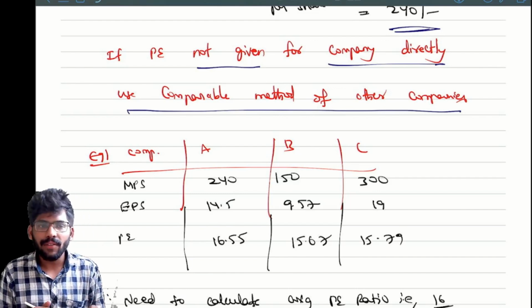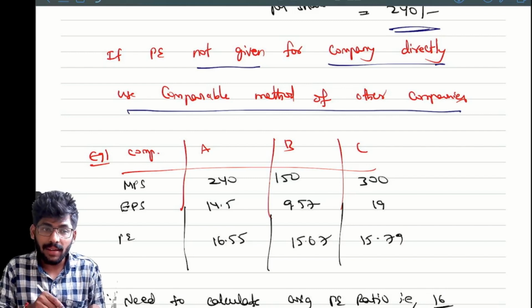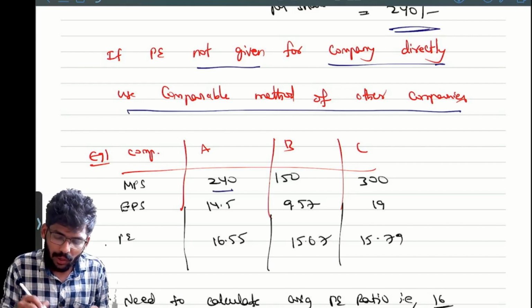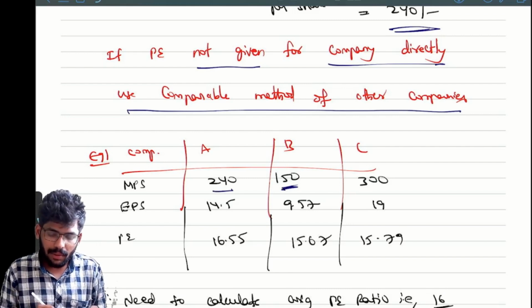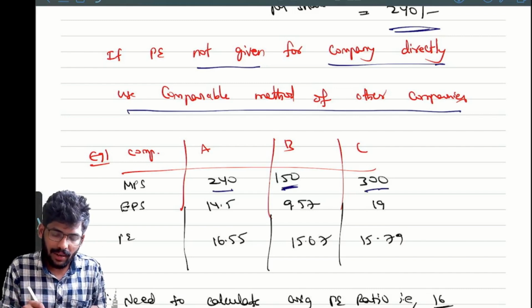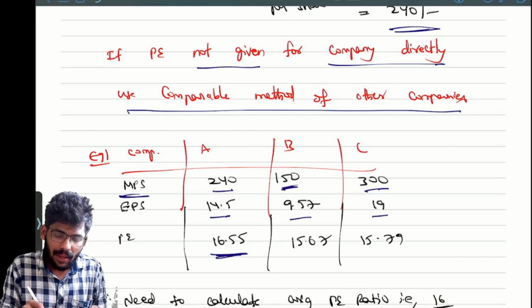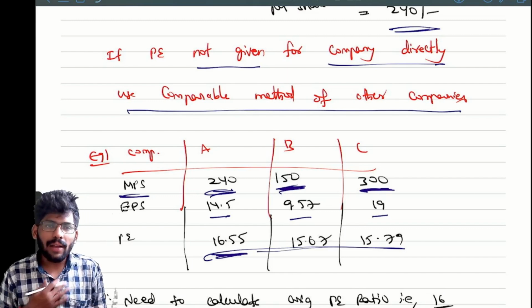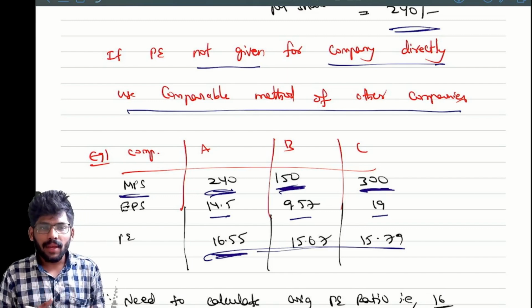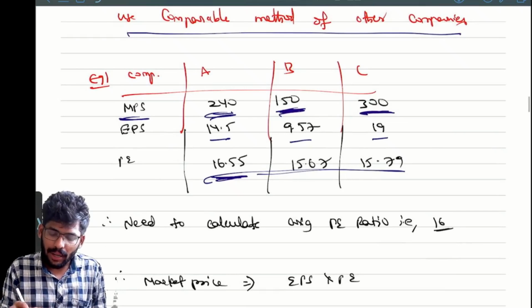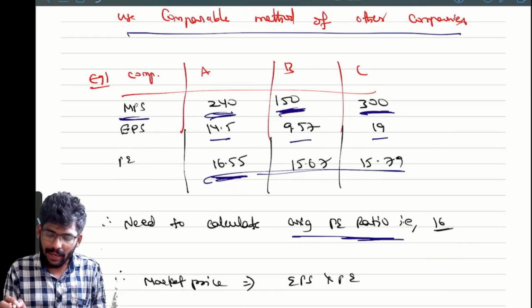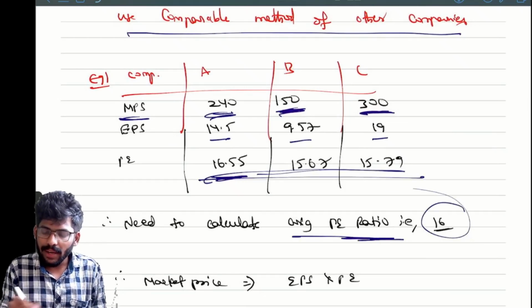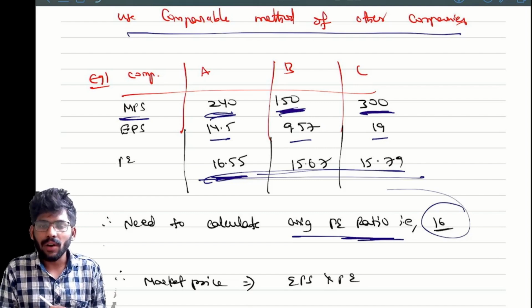For calculating PE, we want MPS and EPS, right? Here MPS is 240 in the first case, 150 in the second, 300 in the third. EPS is given, so we can calculate PE easily: MPS by EPS. I want my company's PE, so I need to calculate the average PE ratio. We calculate the average of these 3, and we will get the PE ratio of our company. That's it.